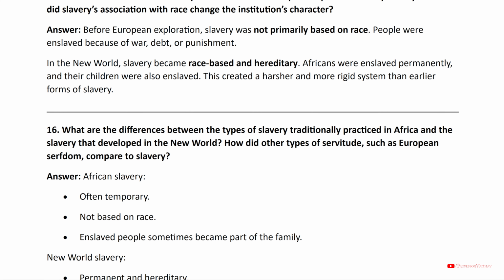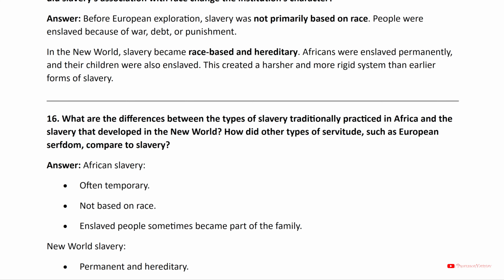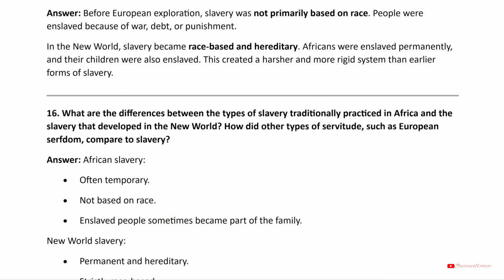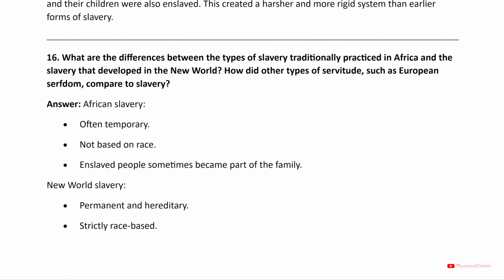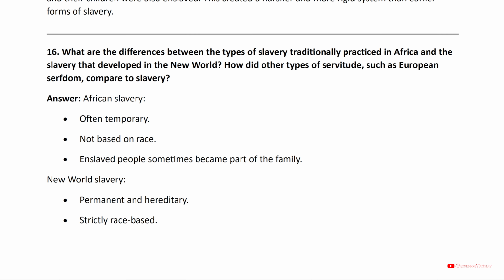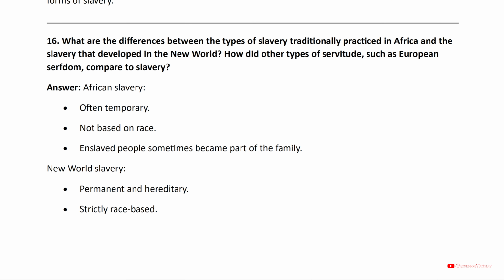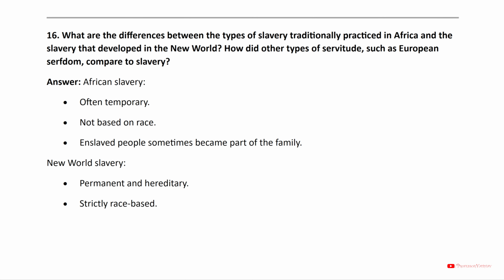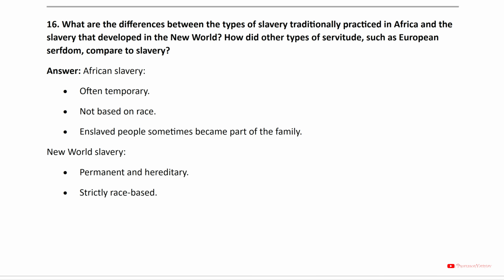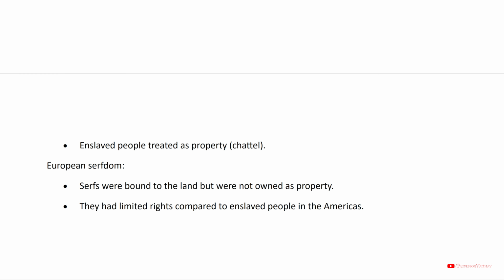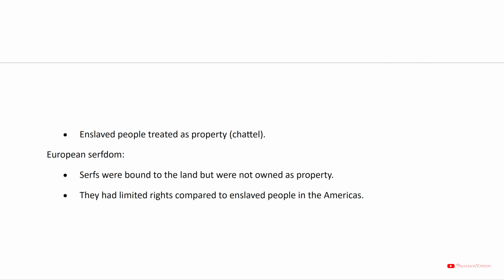16. What are the differences between the types of slavery traditionally practiced in Africa and the slavery that developed in the New World? How did other types of servitude, such as European serfdom, compare to slavery? Answer: African slavery, often temporary, not based on race. Enslaved people sometimes became part of the family. New World slavery, permanent and hereditary, strictly race-based. Enslaved people treated as property, chattel. European serfdom: serfs were bound to the land but were not owned as property.